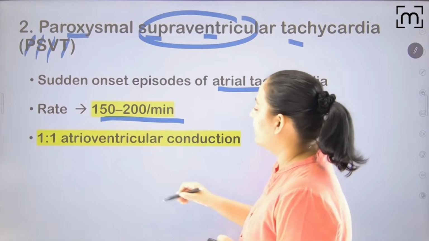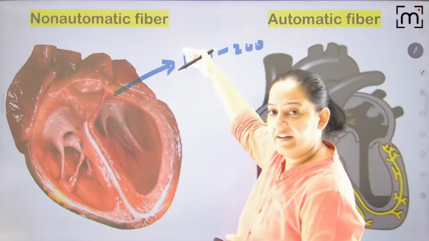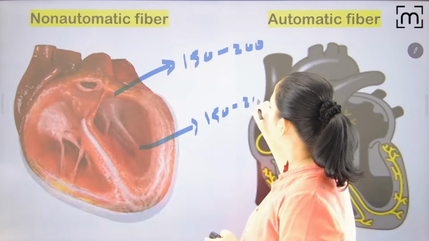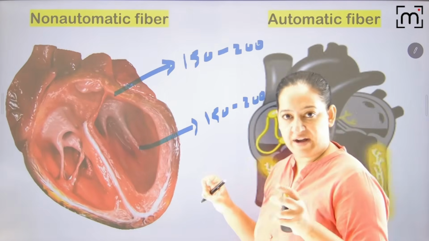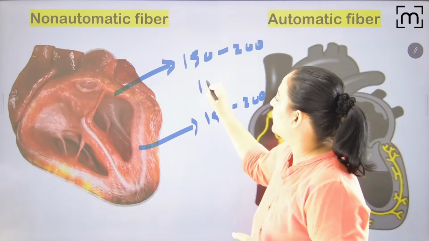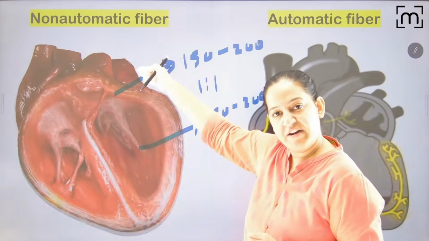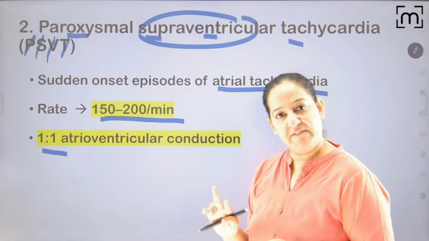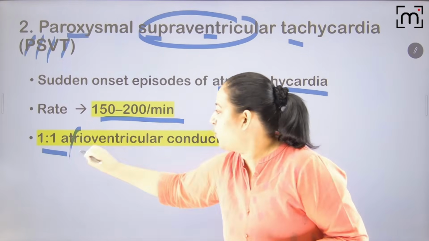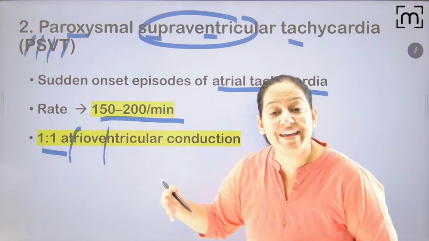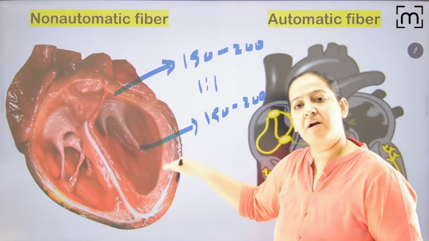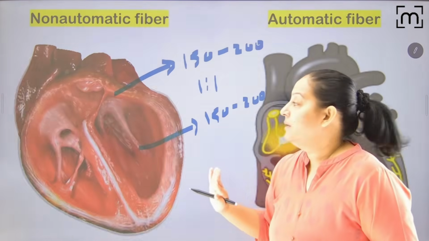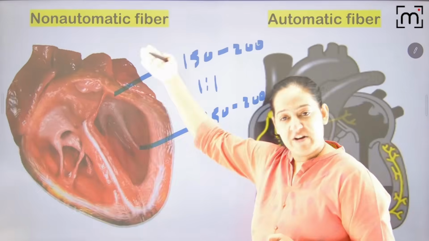And it's 1:1. Whatever is generated in the atria is transmitted to the ventricle. So the ventricle's heart rate is also 150 to 200. Both are contracting at the same rate, and it is 1:1. So one wave generated in the atria is transmitted to the ventricles. So it is 1:1 AV conduction. Atrioventricular conduction is 1:1. So both of them are conducting at 150 to 200. This is known as PSVT, paroxysmal supraventricular tachycardia.